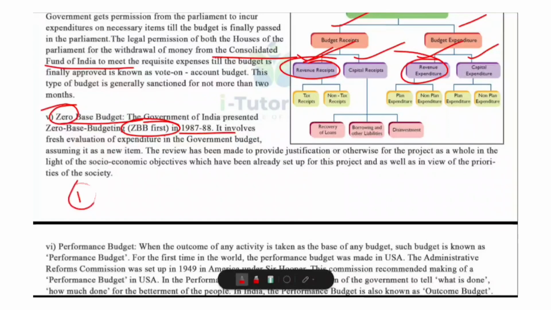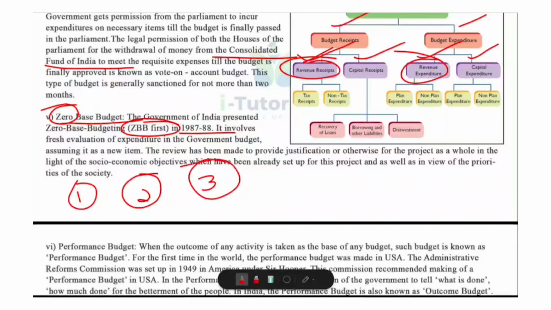First one, fresh evaluation. Every activity or project is reviewed as if it is new, even if it already exists. Then, justification required. Departments must prove why an expenditure is necessary based on cost and expected benefit. Then, alignment with objectives.